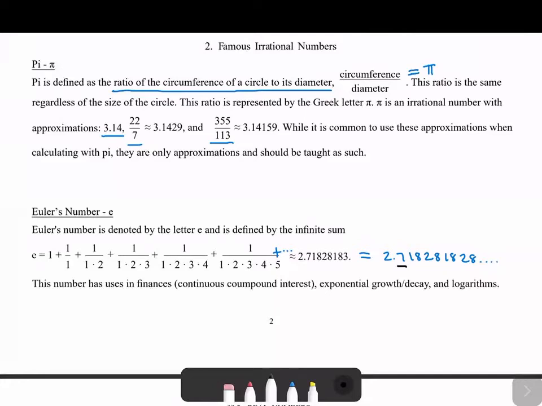It's used a lot in continuous compound interest, exponential growth or decay, and logarithms, things of that nature. So this has a lot of applications. One of the most common is finding interest. Example 5 in the book talks about using the formula A equals Pe to the rt to find interest. So you can look at that there.